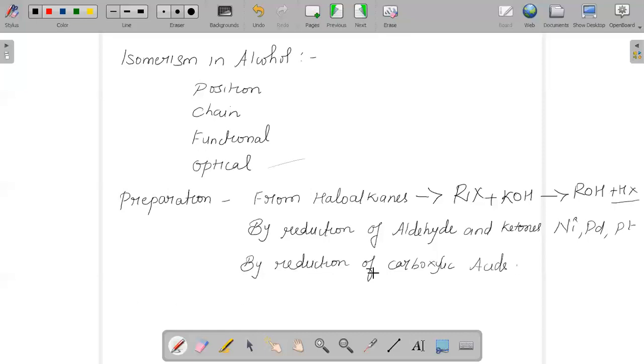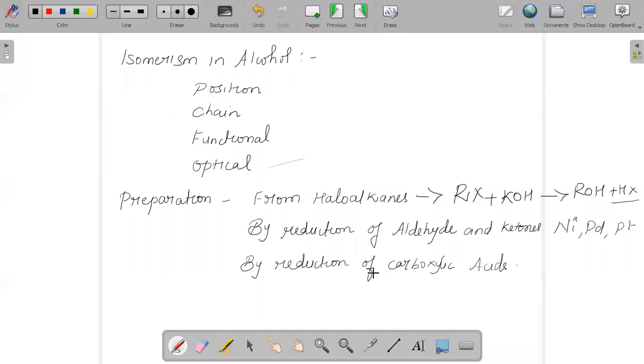You can also prepare alcohols from alkenes, that is by their acidic hydration. Any ethene can undergo acidic hydration in order to give us alcohol. And there are many more methods in order to prepare alcohol. As and when you learn different chapters, wherever you come across a certain product that is an alcohol, you can consider it to be a preparatory method.